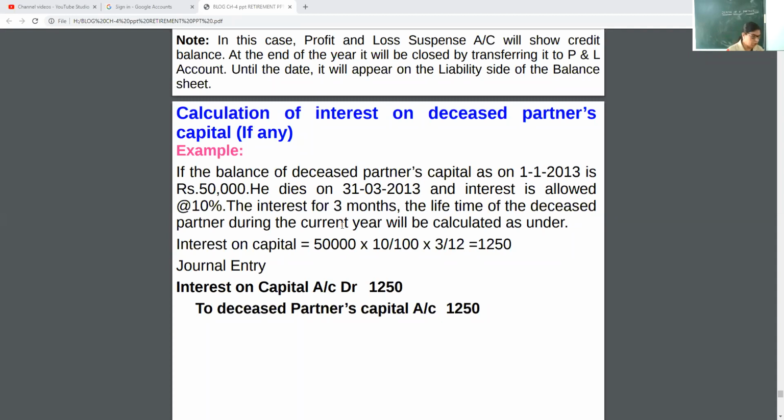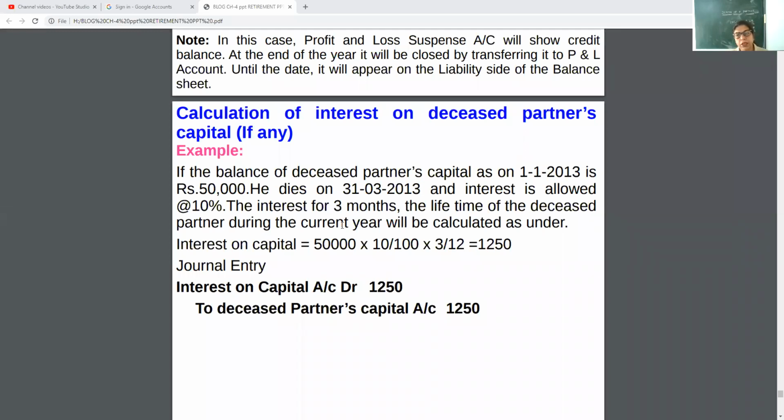So, I am giving you one formula. How to calculate IOC? IOC means interest on capital is equal to capital into rate upon 100 into 1/12. If there is days, then days upon 365 or 366.